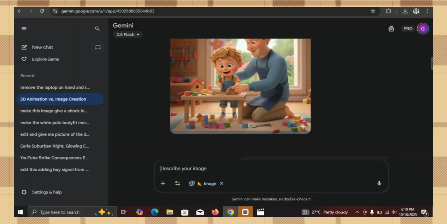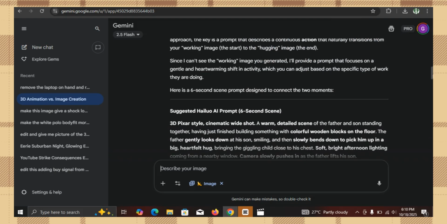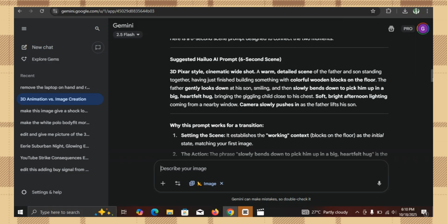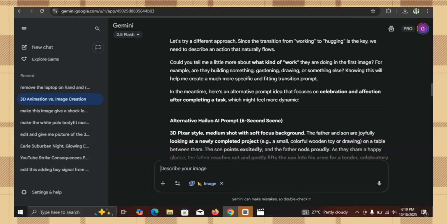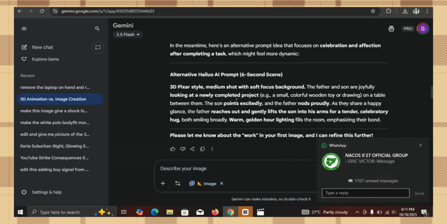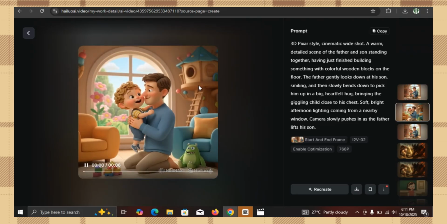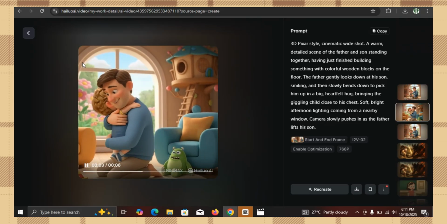So now after generating this, you tell this Nano Banana, this is what I thought: I want to use this picture for image to video, one for start and one for the end, on Halo AI. So generate a prompt to match the two pics in a 6 seconds scene. Okay, I told it to do that, and this is the prompt it gave me. Well, I'm not comfortable with that prompt, so I told it to generate me another prompt, and this is the prompt it gave me right here. And this prompt is what I use right here on this particular AI image to video generator.